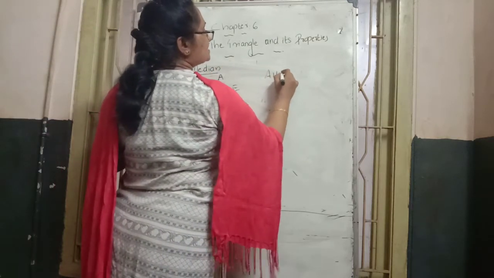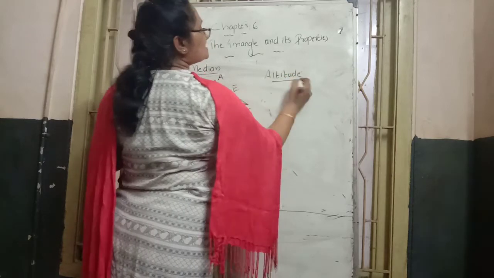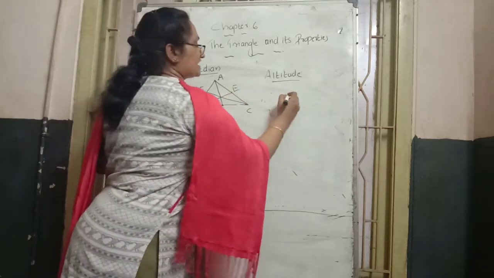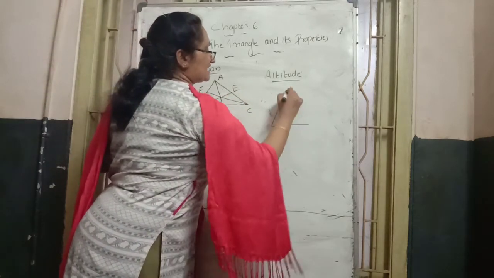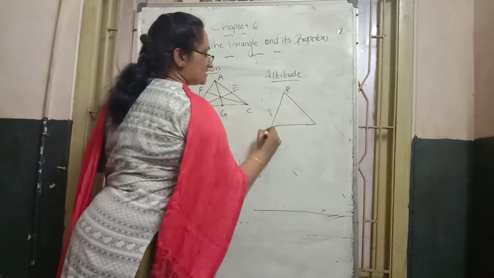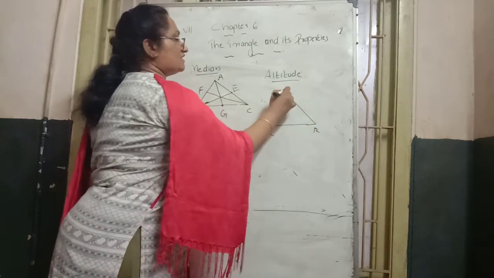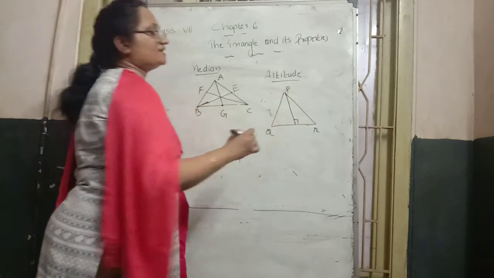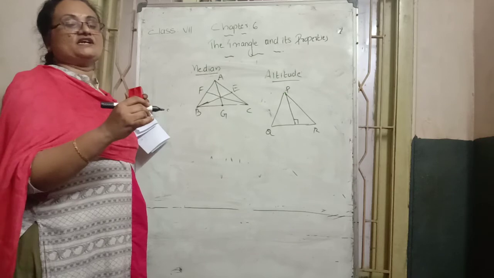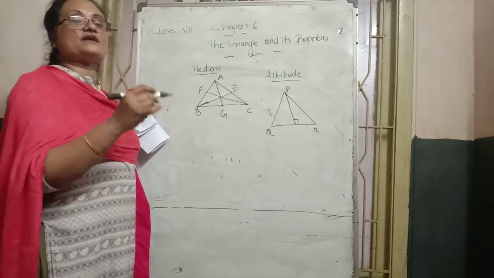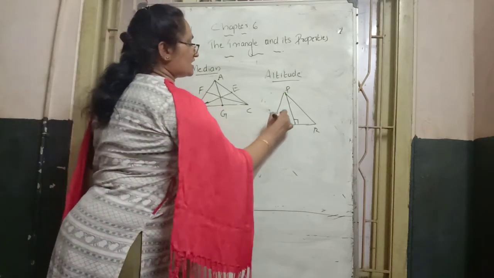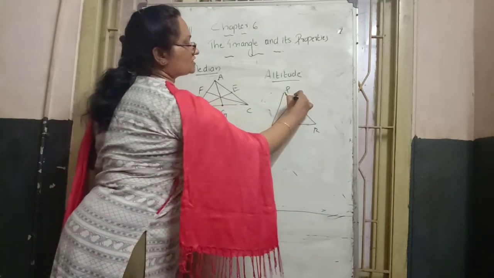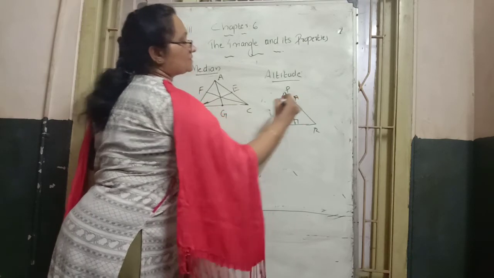Next word is altitude. Altitude is similar, the only slight difference is that a perpendicular is drawn to the opposite side. Here is a triangle, named PQR. From vertex P, draw a perpendicular to the opposite side. Perpendicular means it makes a 90 degree angle, not necessarily at the exact middle of the opposite side. Similarly from vertex Q we can draw a perpendicular. When drawing, it will not come at the exact middle place.